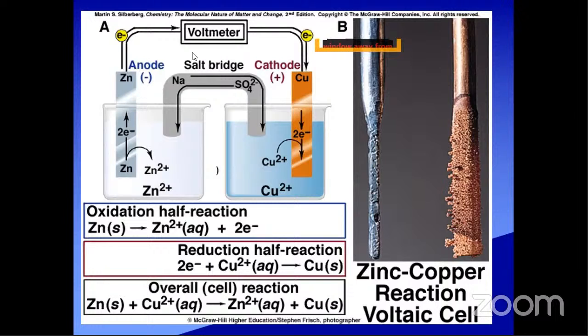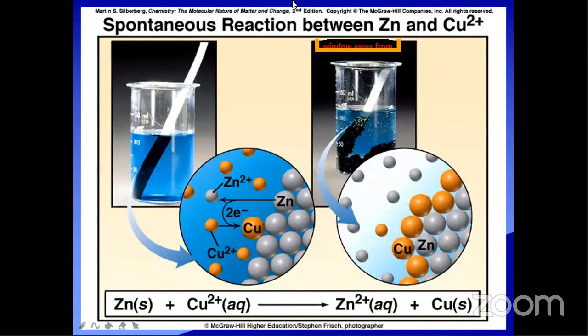Next one: spontaneous reaction of zinc and copper 2 plus. What is happening? I am taking copper sulfate and zinc. So the zinc rod will be converted into zinc 2 plus spontaneously. Here zinc is converting into zinc 2 plus and copper 2 plus is converting to copper. So I am dipping the zinc rod in the copper sulfate solution. That's why it is disappearing. So it is happening like this.